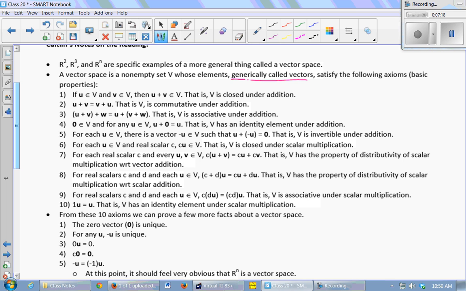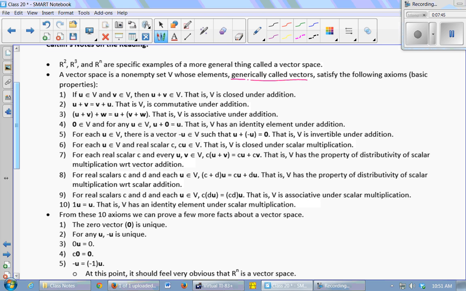For every vector U, there has to be a negative U. So that could have been a reason that the set 1, 2, 3, 4 failed, because it didn't have -1, -2, -3, and -4. For each U in the set and real scalar, the product of the scalar and the vector has to also be in the set, closed under scalar multiplication.